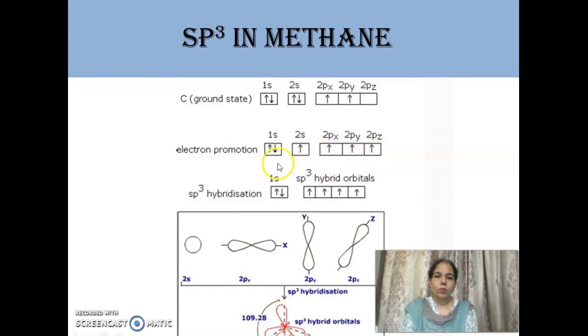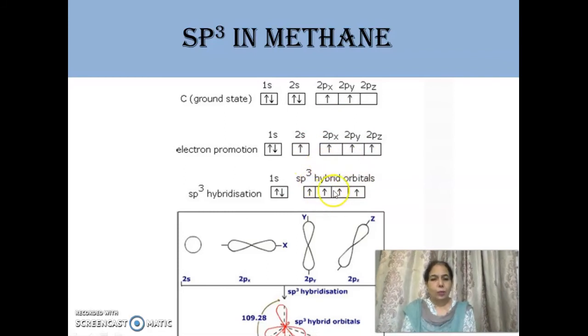So we have 4 unpaired electrons. These 4 orbitals intermix to give 4 new orbitals, and these orbitals are now of equivalent shape and energy.